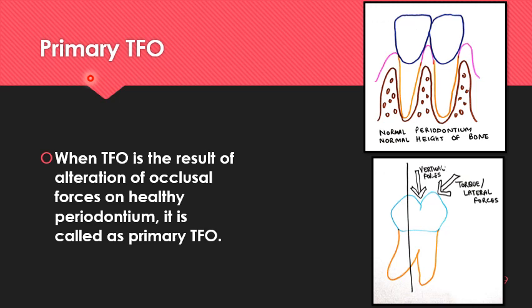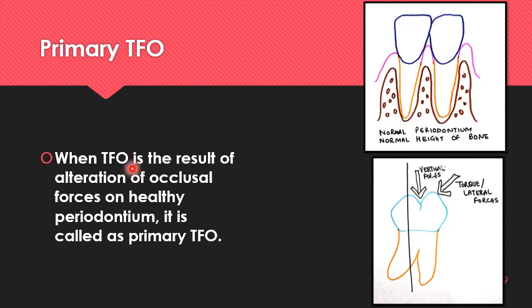Now coming to primary TFO. We have to understand this concept. You can appreciate in this picture the periodontium is normal, right? There is no inflammation, pink gingiva, absolutely nice bone. So normal periodontium with normal height of bone.